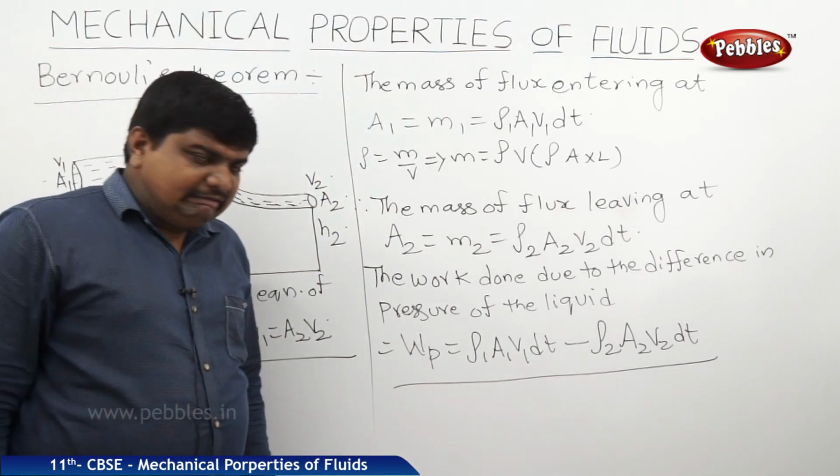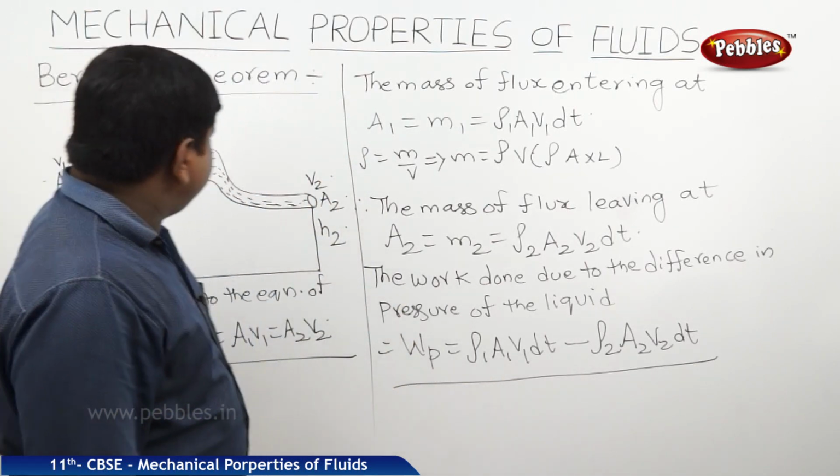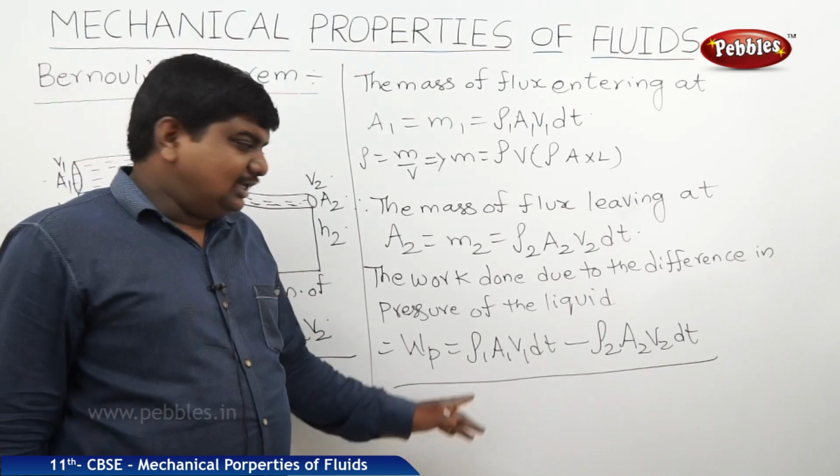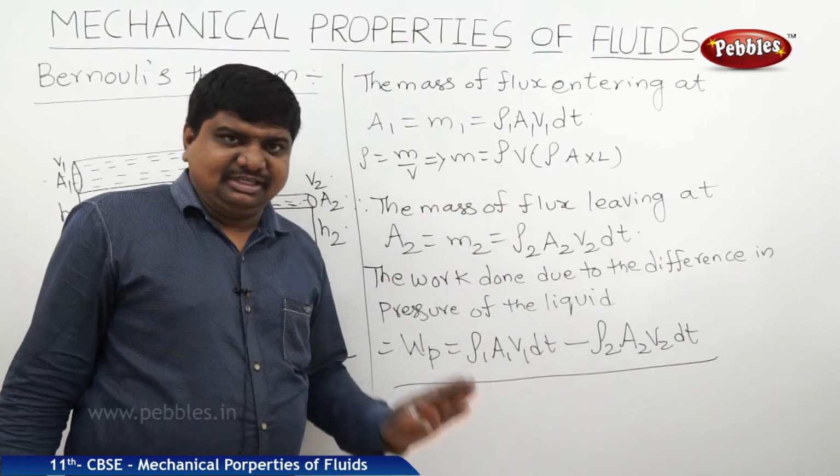It is the work done to move the fluid from one end of the tube to the other end of the tube against the pressure, nothing but equal to the difference in the pressure.